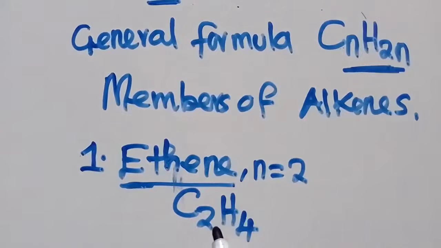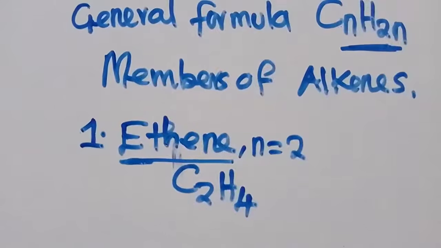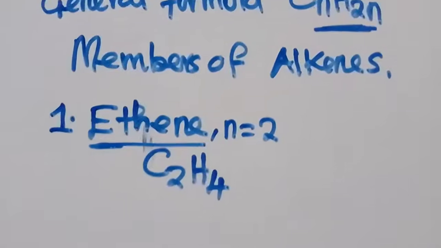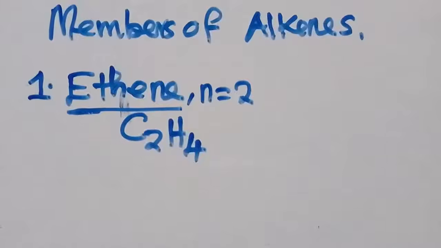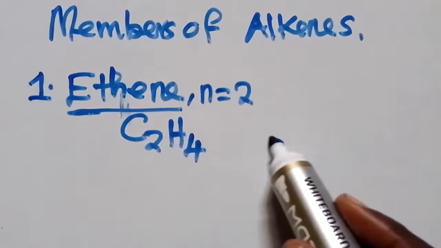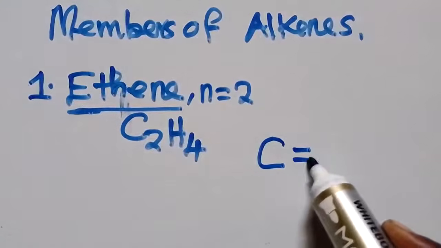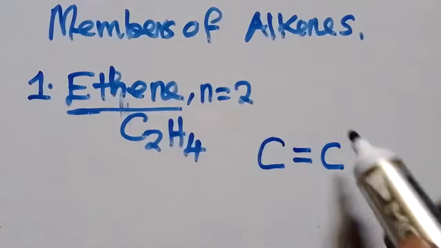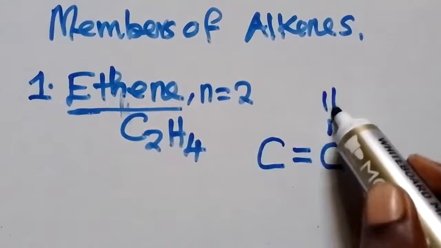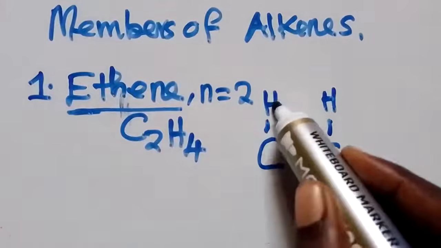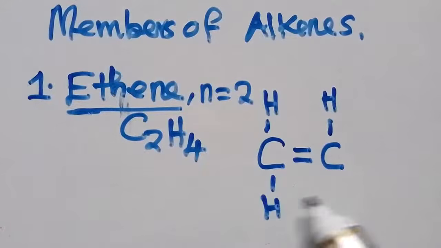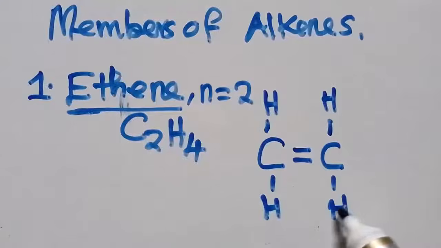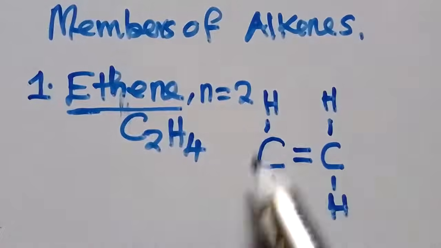So since this is ethene, how can you write the structural formula of that one? So 2 carbons, I've said a double bond. So we put a double bond there. How many hydrogens? 4. So 1, 2, 3, 4, like this. You can put them this side as long as they are here.